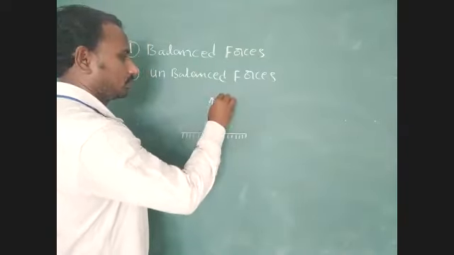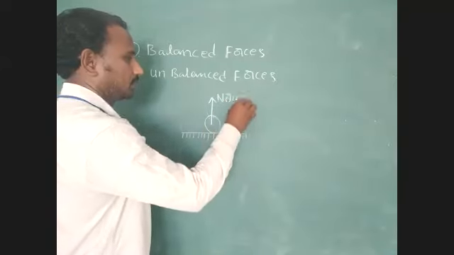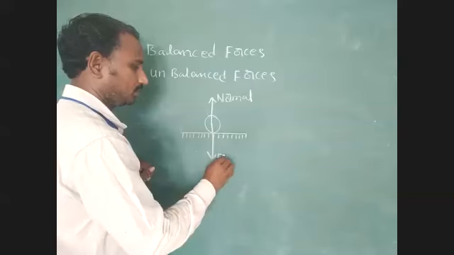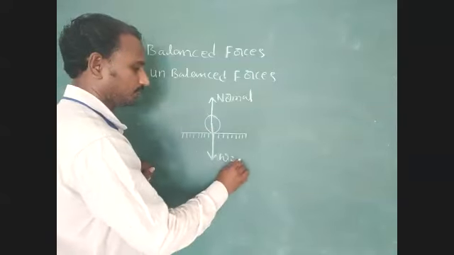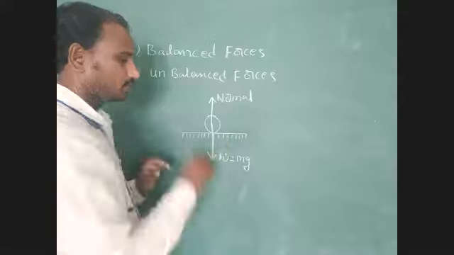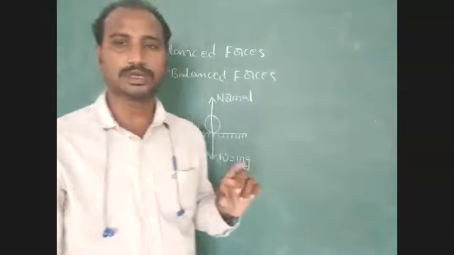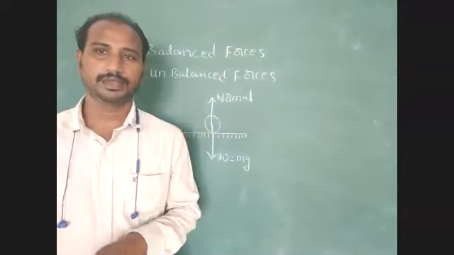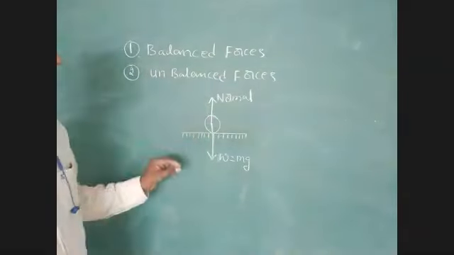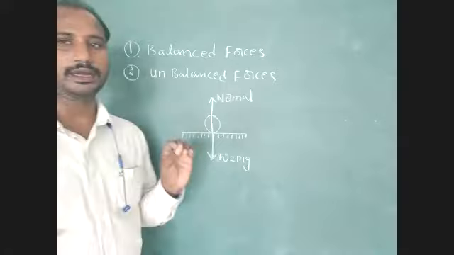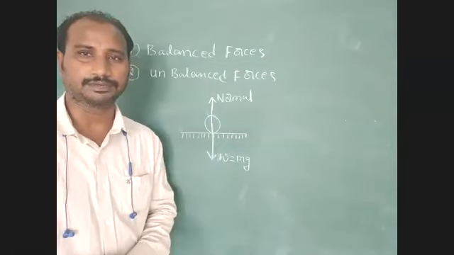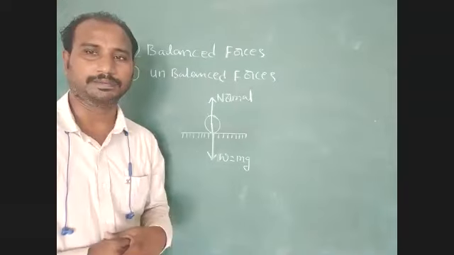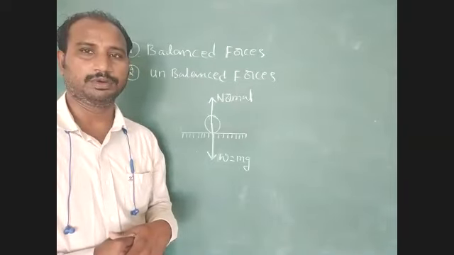One force, normal. Another one, gravity, W equal to mg. Minimum 2 forces are required to keep the body at rest on a horizontal surface. One force, normal force. Another one, weight of the body.